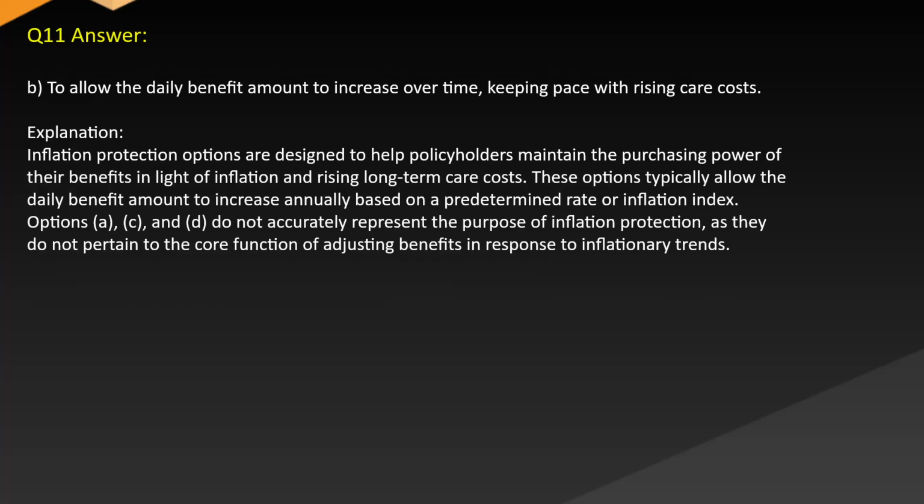Answer: B. To allow the daily benefit amount to increase over time, keeping pace with rising care costs. Explanation: Inflation protection options are designed to help policyholders maintain the purchasing power of their benefits in light of inflation and rising long-term care costs. These options typically allow the daily benefit amount to increase annually based on a predetermined rate or inflation index. Options A, C, and D do not accurately represent the purpose of inflation protection, as they do not pertain to the core function of adjusting benefits in response to inflationary trends.